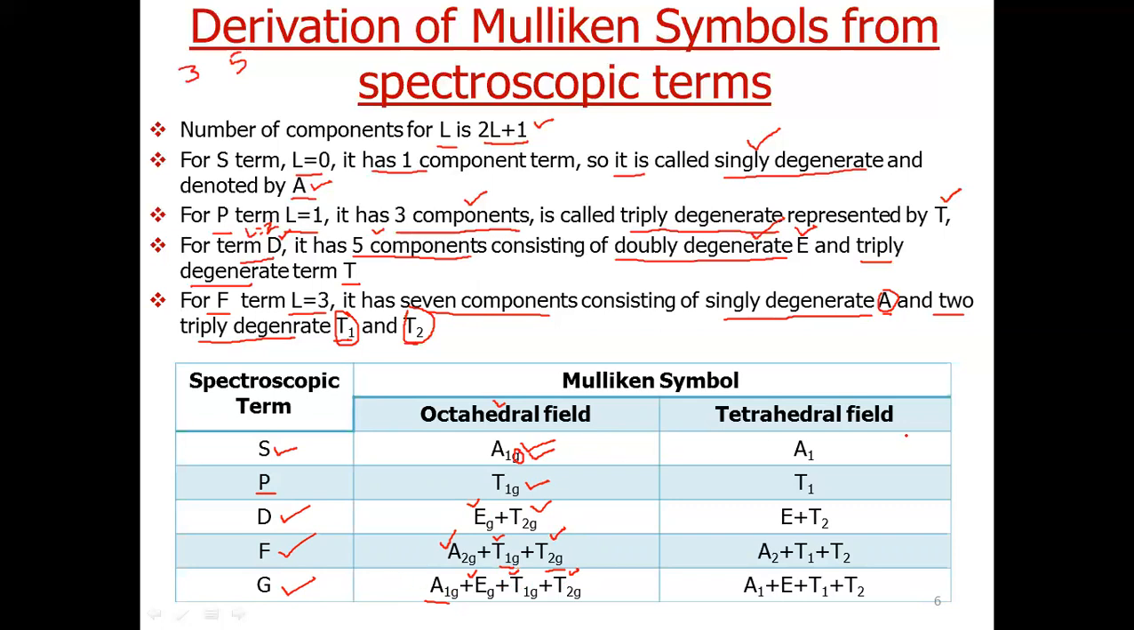So the same symbols are used in the case of tetrahedral fields, but now we don't use the symbol g. Why? Because it is not a centrosymmetric complex. So the Mulliken symbols for octahedral and tetrahedral complexes are the same. They differ in the first thing, that they do not have the symbol g. Second, they differ in the energy, which we will see later.